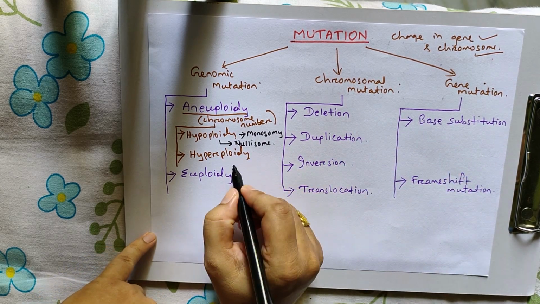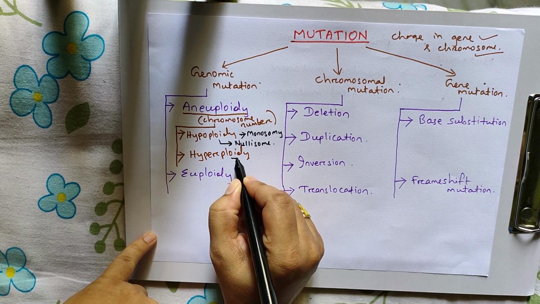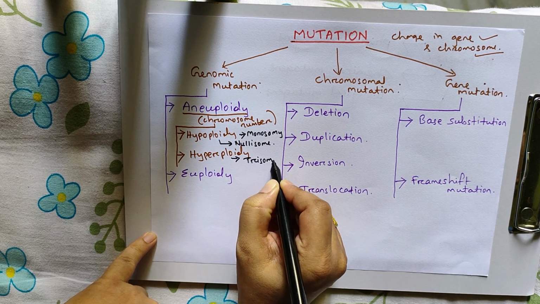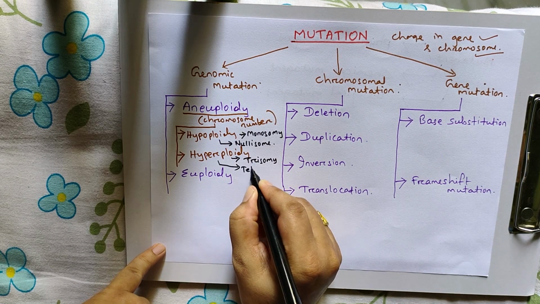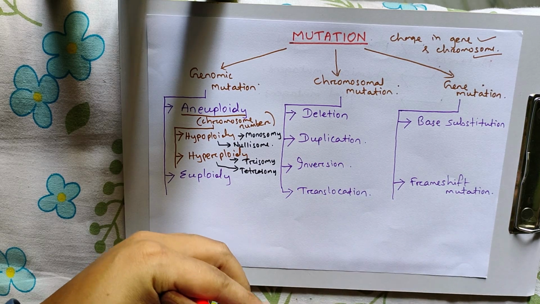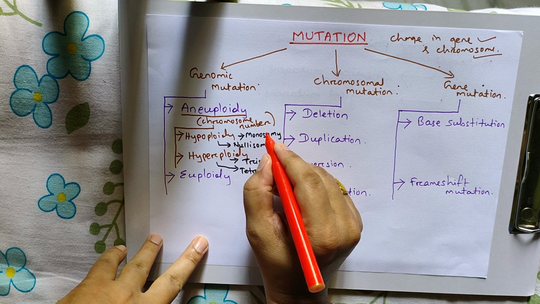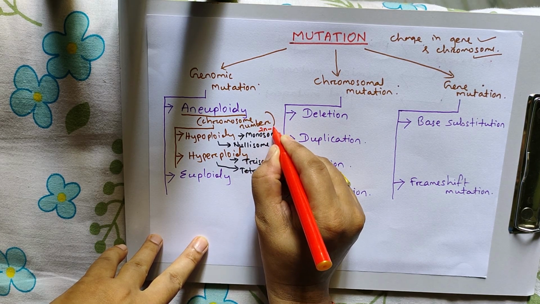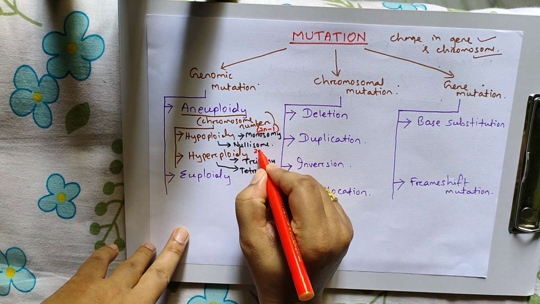And hyperploidy has two types, trisomy and tetrasomy. Monosomy means here the chromosome number is 2n minus 1. Nullisomy is 2n minus 2.